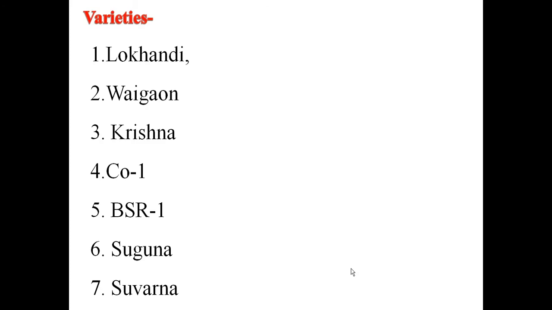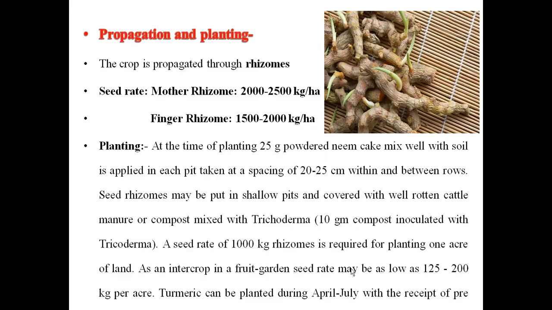Some varieties of turmeric: Lokhandi, Vagan, Krishna, Coimbatore 1, BSR 1, Sugandham, Suvarna. These are the important varieties grown in different parts of the country.